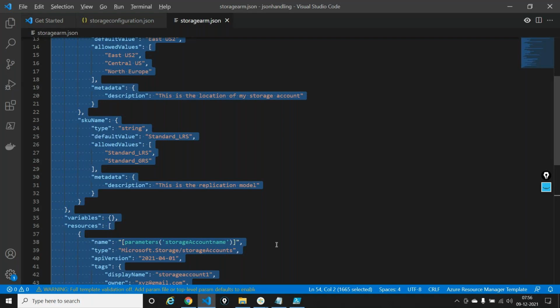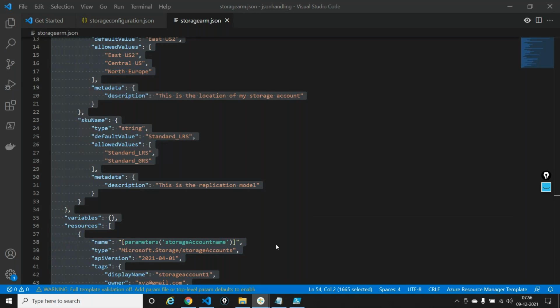We have storage, ARM and Terraform. Then do we really need to use PowerShell in real time? You'll definitely use PowerShell in real time, because when you are working with Azure, you build infrastructure. Great. You're creating storage accounts. But how do you maintain it? What is your maintainability? How do you make sure to, let's say, check the storage accounts that are not in, let's say, GRS and get them back to LRS and all that stuff? You need someone to maintain all these. That's where PowerShell comes into the picture. So that's the reason I said PowerShell is great when it comes to maintenance.